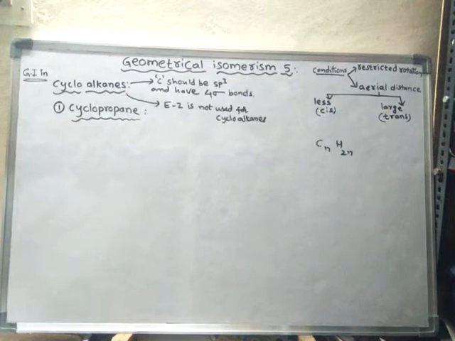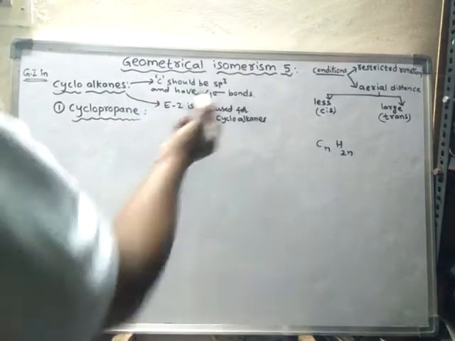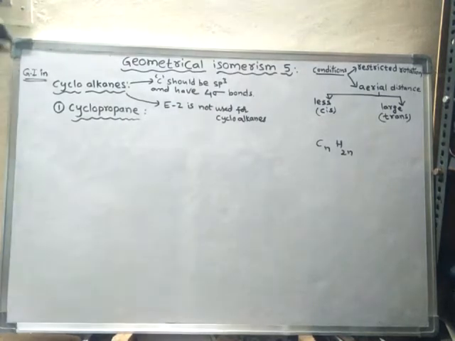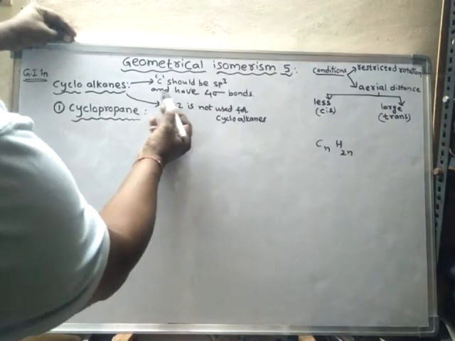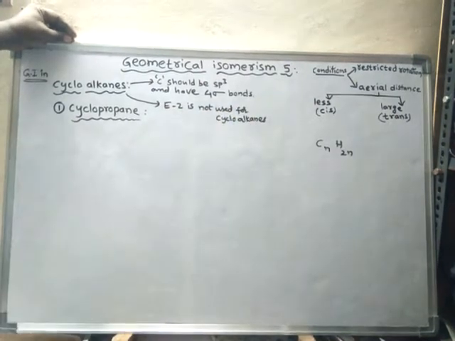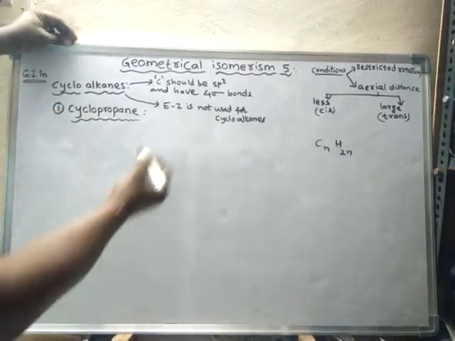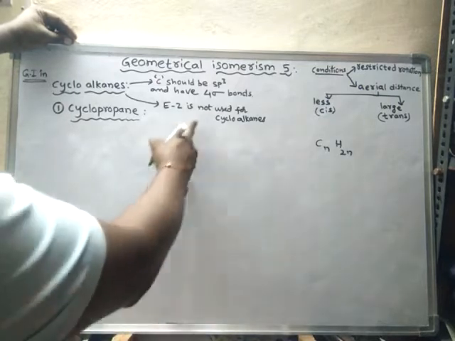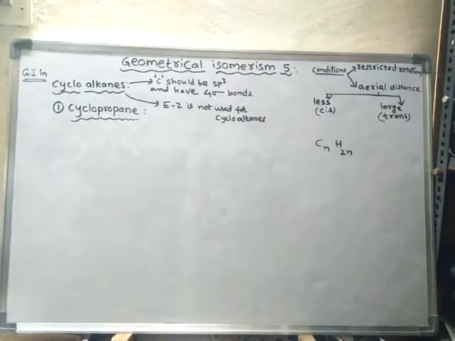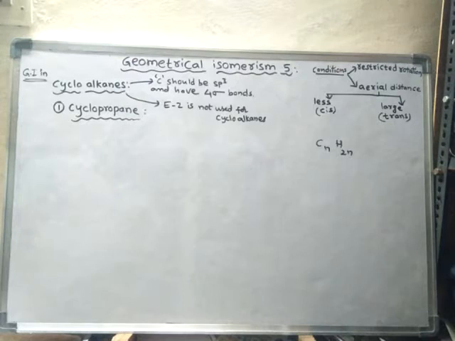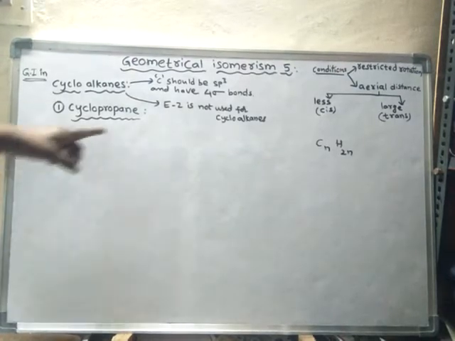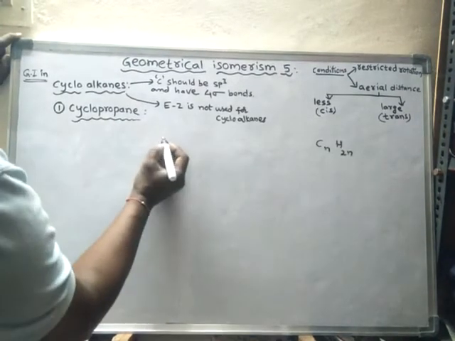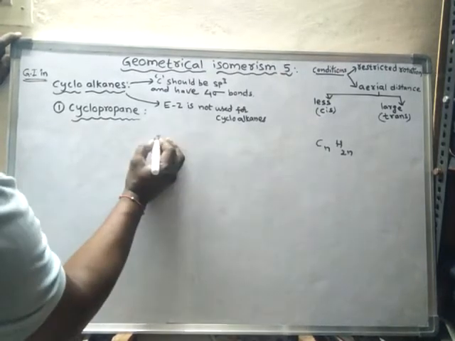And it is a cyclic form. In cycloalkanes, all the carbons should be sp3 hybridized and have 4 sigma bonds. Every carbon should have 4 sigma bonds. In cycloalkanes, EZ nomenclature is not used. Let us learn with a few examples: cyclopropane. Prop means 3 carbon atoms.